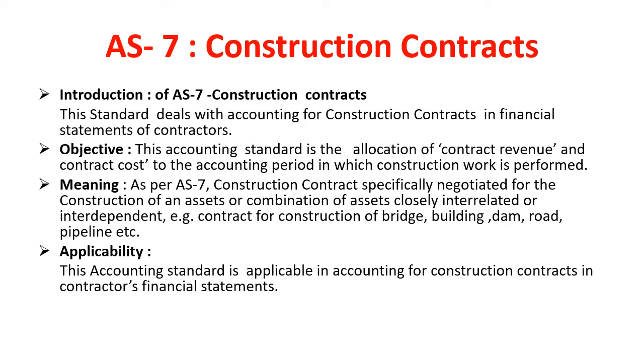Therefore, the question arises how the profit or loss of the construction contract by a contractor should be determined. There may be the following two ways for determination of profit or loss. First one, on year-to-year basis based on percentage of completion. Next, on completion of the contract.